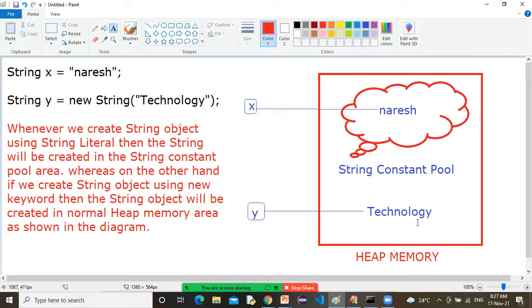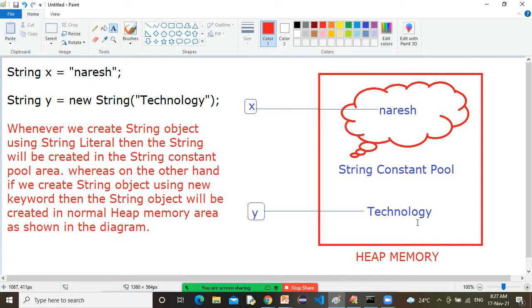Okay, but listen very carefully. Last point I want to discuss, this is the second point. What is the third point? Very important. Listen very carefully. The third point: in Java, memory is managed automatically.